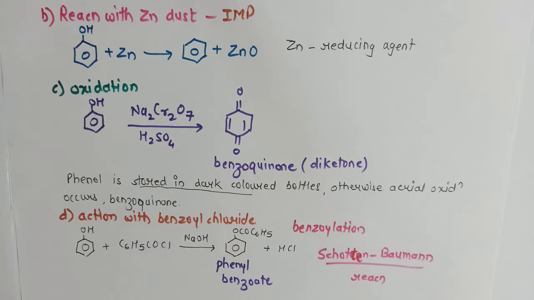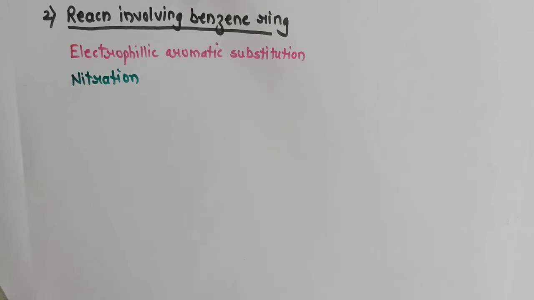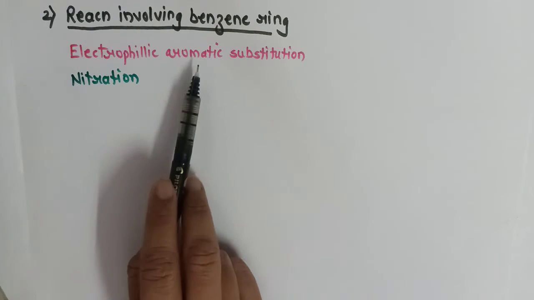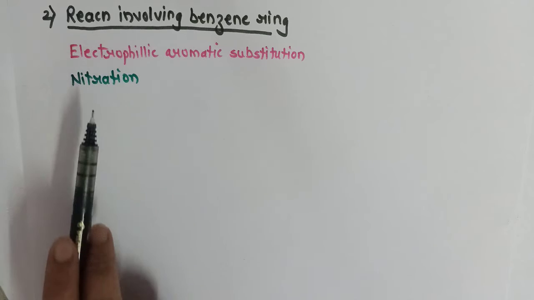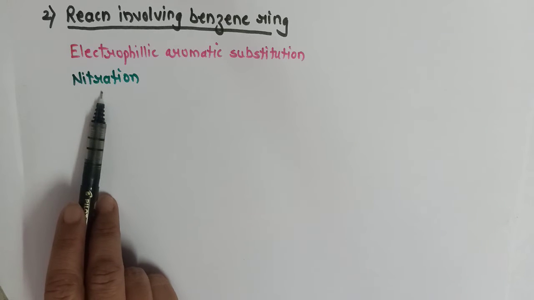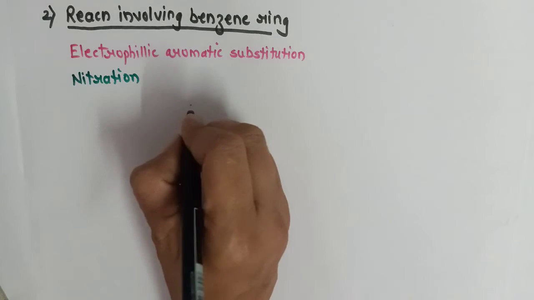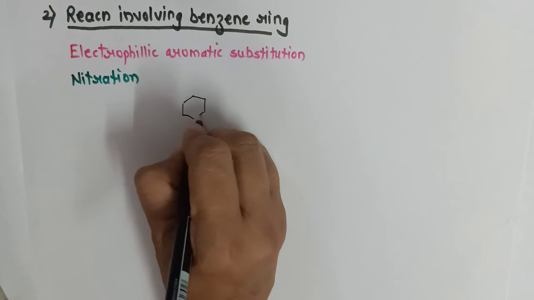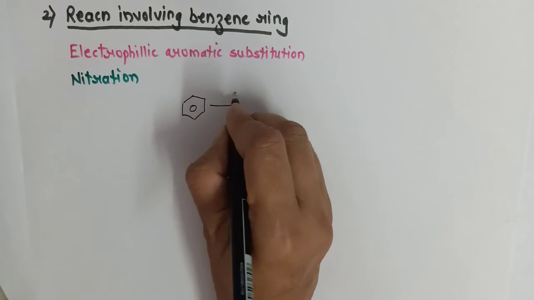So these were all reactions where the OH group was involved. Moving on to the next topic, reactions involving the benzene ring. In reactions involving the benzene ring, we generally discuss electrophilic aromatic substitution, and here we are discussing nitration. Now, nitration of phenol can be done in two ways.